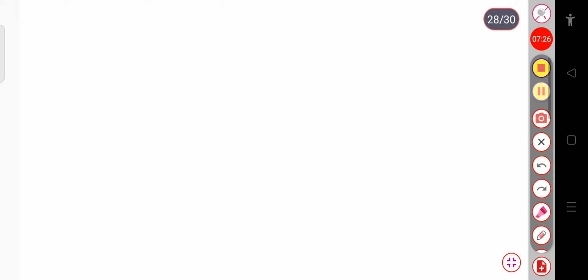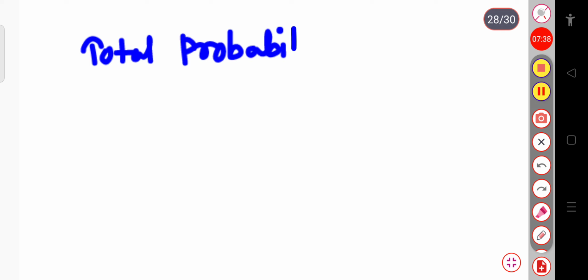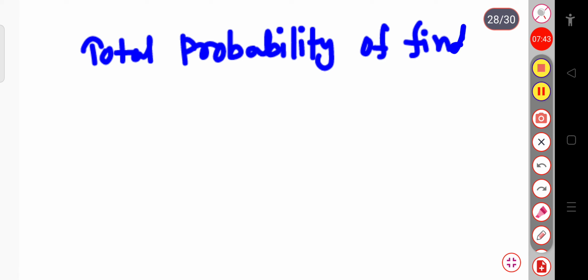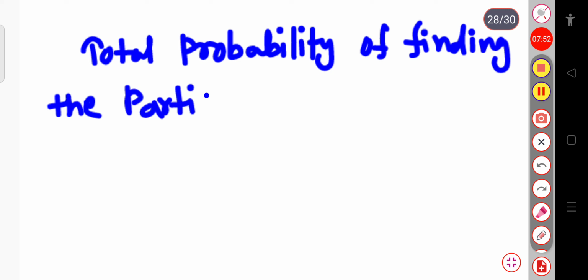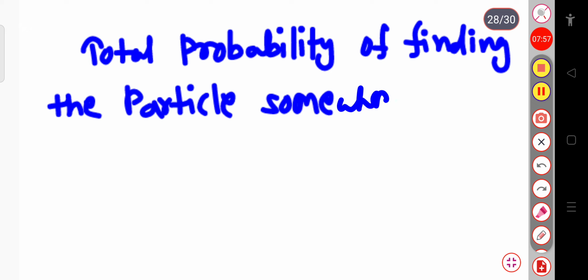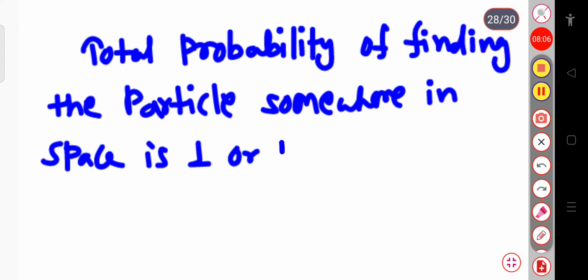And again we can say that the total probability of finding the particle somewhere in space is 1, or you can say 100%.